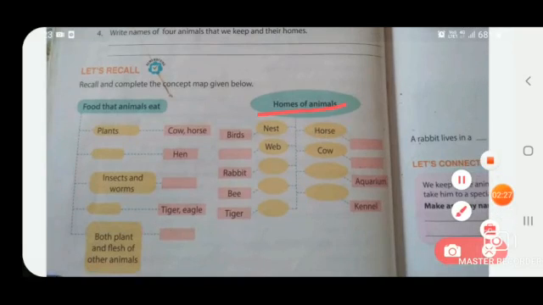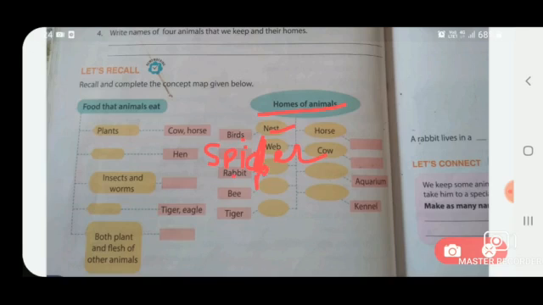Okay, and now let's come to the next column, that is homes of animals. So write here, a nest is the house of a bird, and a web is the home of a spider, because a spider makes a web to live in. Okay, so write here spider. And next is rabbit. Where does rabbit live? Rabbit lives in a burrow. So write here burrow.